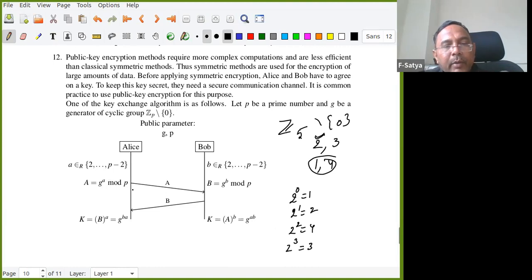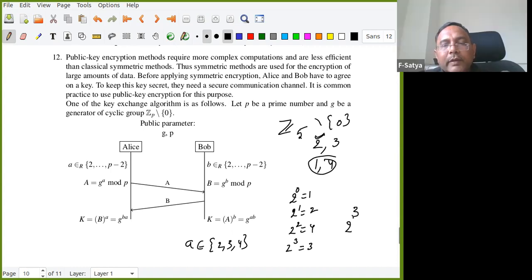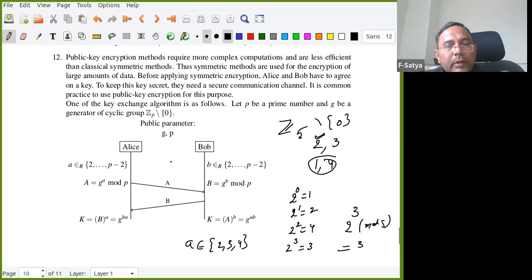I am doing power and I am doing modulo P. For example, Shubhamoy, can you choose a from 2, 3, 4? You choose one randomly, anything you want. Like 3. If you choose 3, then what I will do is 2 power 3 modulo 5. Then it is equal to 3. So now Alice sends 3 to Bob. Now 3 has reached here.